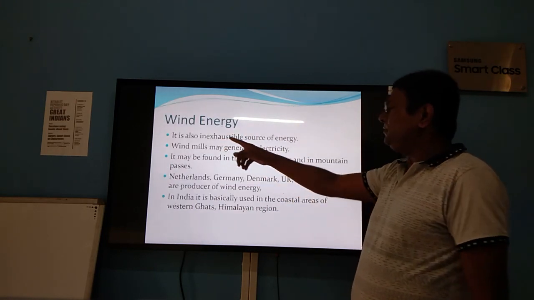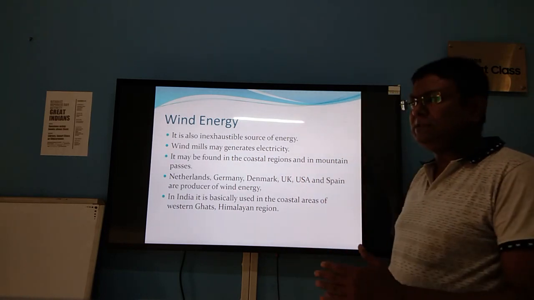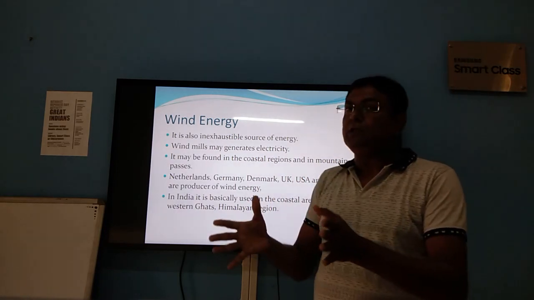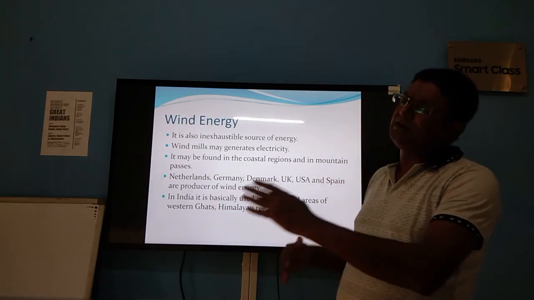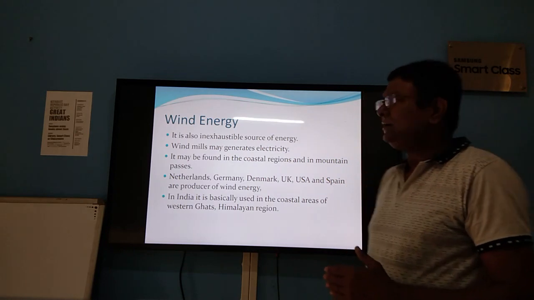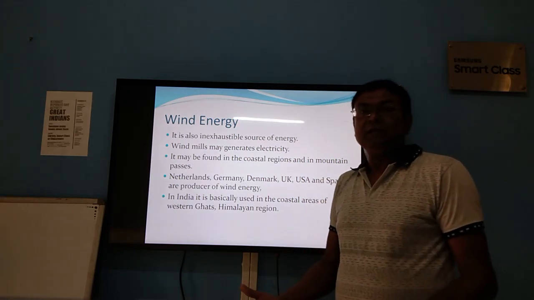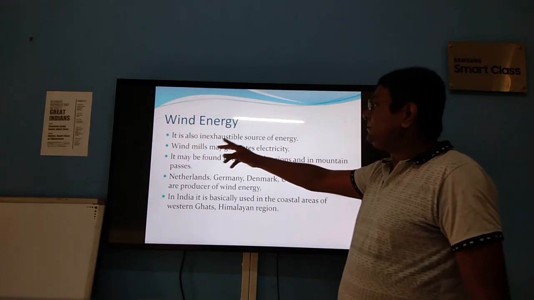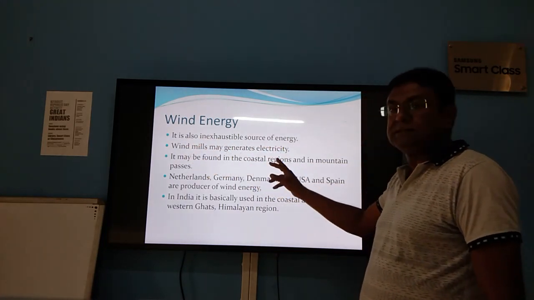Here we have wind energy. Wind energy, that means the flowing of wind will also not finish in future. The wind is continuously flowing, so we may use it to produce electricity. It is also an inexhaustible source of energy. Windmills may generate electricity.